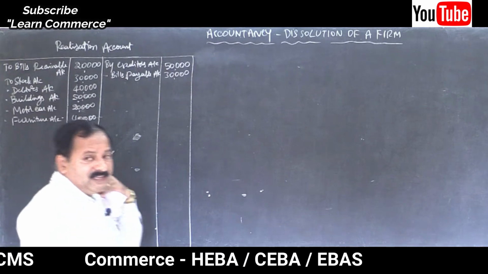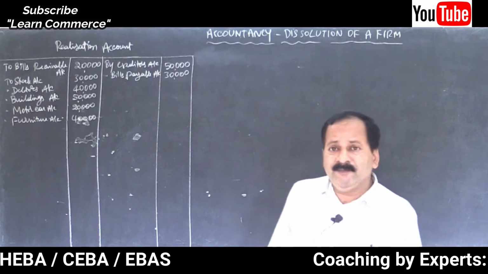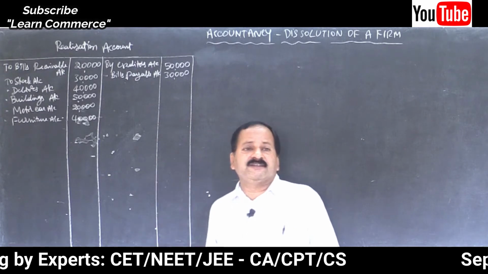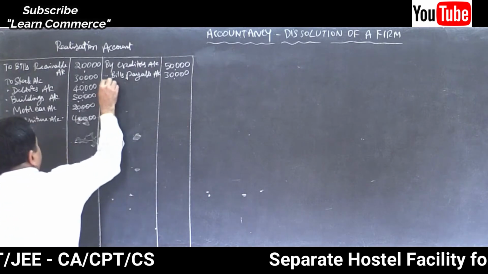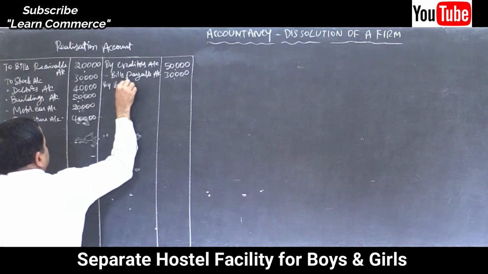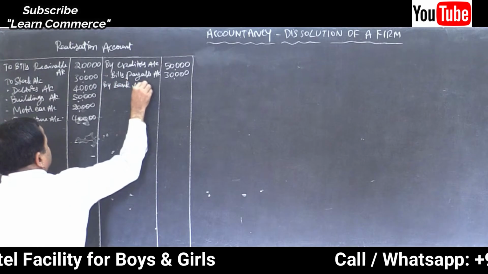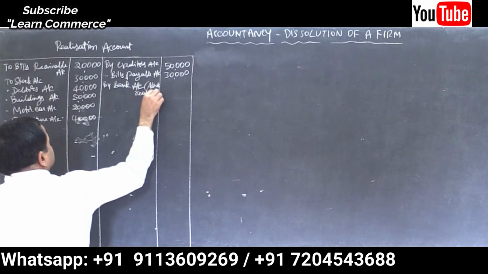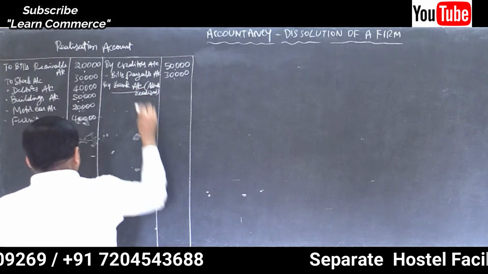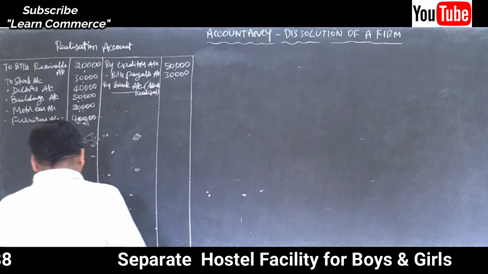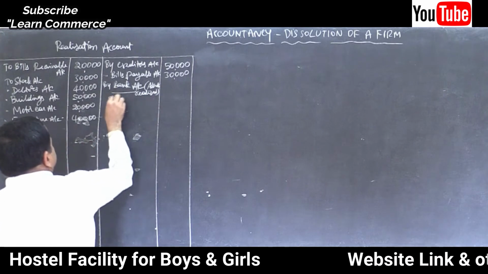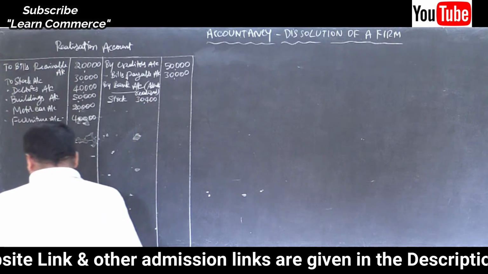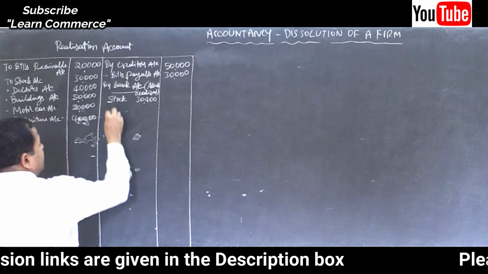Now let us proceed to sell the assets. When we sell the assets, we will get cash, right? So here, bank account debit to realization account. So pass the entry on the credit side: realization account is credited by bank account, assets realized. Under that, stock 30,400. Bills receivable 19,000.